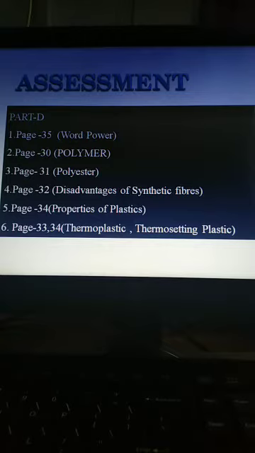Next one, uses of polyester. You can write any two uses. It is used to make sarees, dress material, curtains, etc. It is used to make polyester films and magnetic recording tapes.